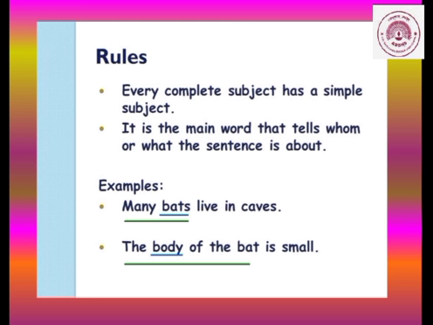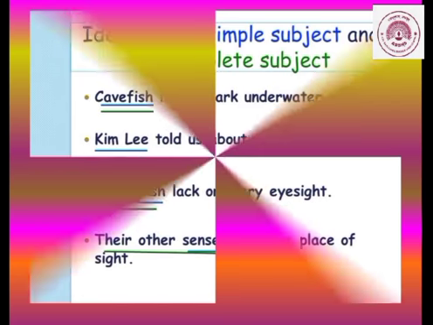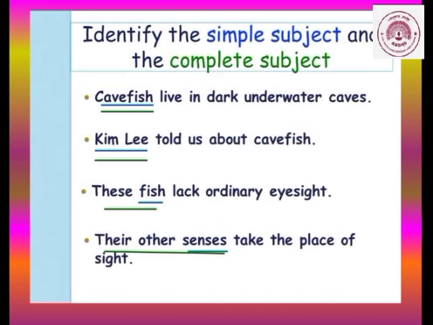After the verb, the part of the sentence that comes is the predicate. The body of the bat is small. What are we talking about? The body. So the body is the subject and of the bat is small is the predicate. So now from here, if I tell you to identify the simple subject and the complete subject, can you do this? It is done for you.